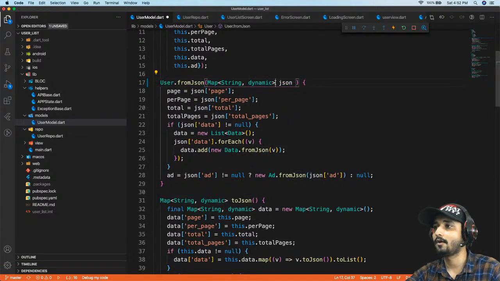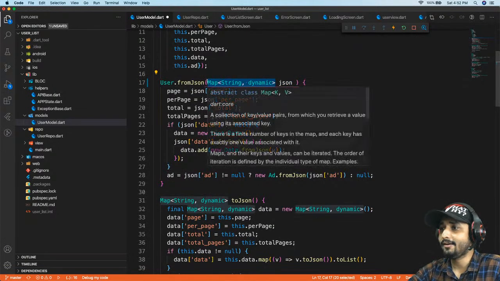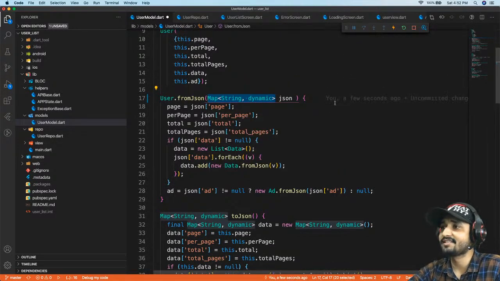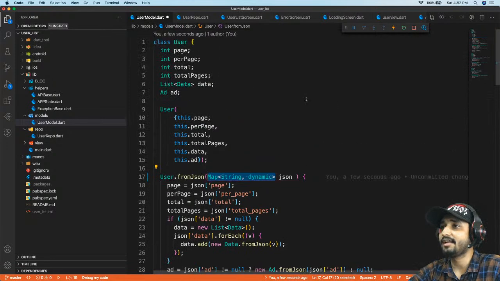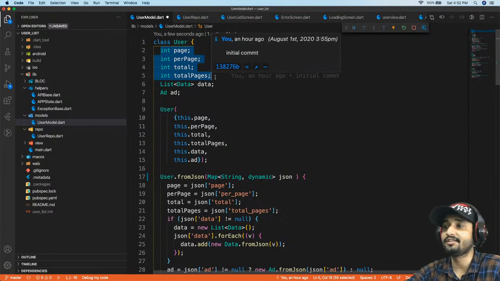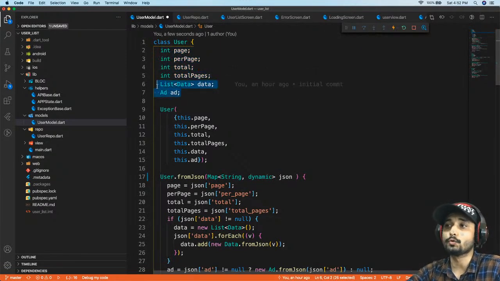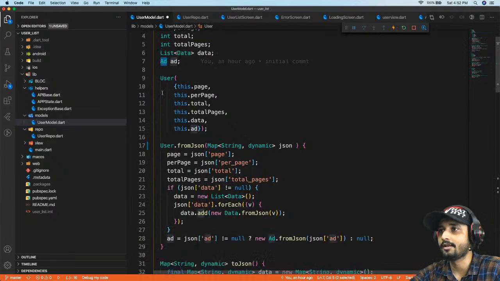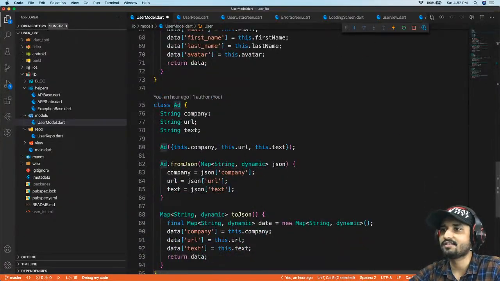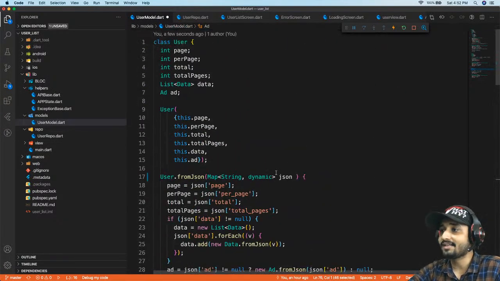string and dynamic, right? Now, why do we need this? A simple reason is, if you take a look, all the types of data are not the same. For these three, it is fine, we have the same type of data: integer, integer, integer. But take a look at the last two. The first is a type of list, and another is a type of add. Now this is going to be a list, and this also is going to be a list. So add is a class which is created over here by the auto-generated code. So when we pass a JSON over here, we are going to have all this stuff.